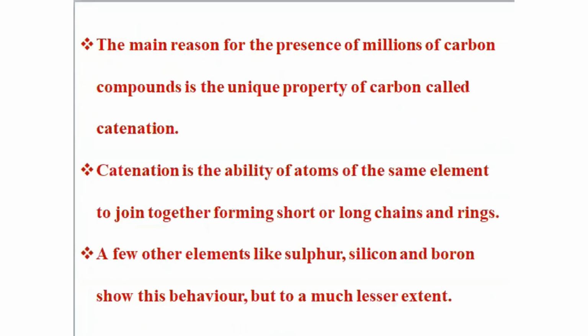The main reason for the presence of millions of carbon compounds is the unique property of carbon called catenation. What is catenation? Catenation is the ability of atoms of the same element to join together, forming short or long chains and rings. A few other elements like sulfur, silicon, and boron show this behavior, but to a much lesser extent when you compare with carbon.